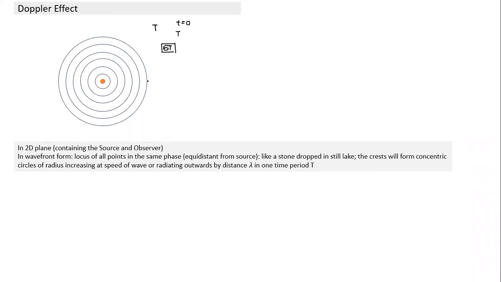This wave was created at time t is equal to 0. This wavefront was created at time t. This was created at time 2t. This was created at time 3t. And this is 4t. This is created at 5t. And this is about to start.